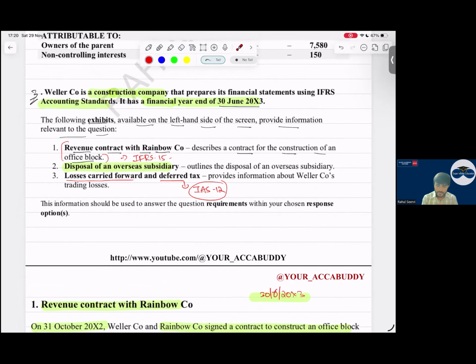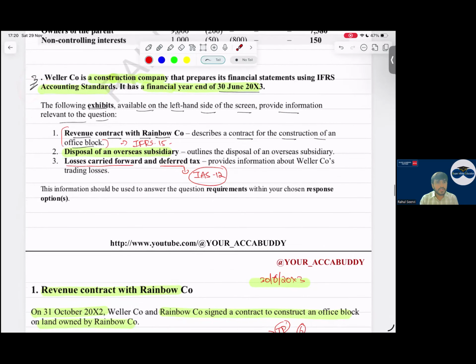I hope this discussion helped you regarding the question. So I hope the preparation is going on good. Prepare well. All the best for your exam.